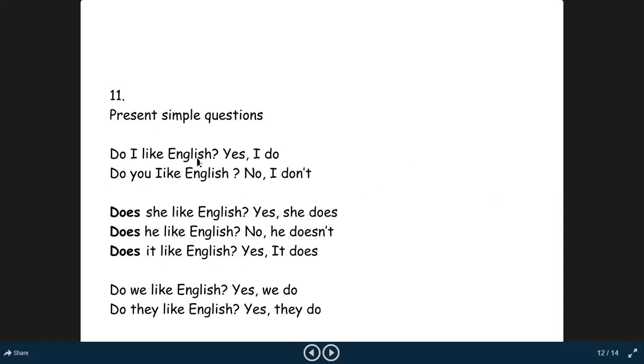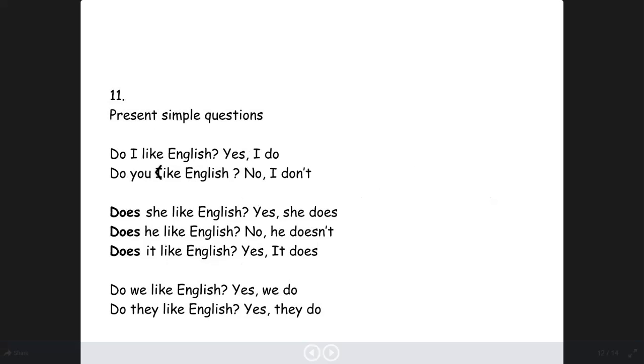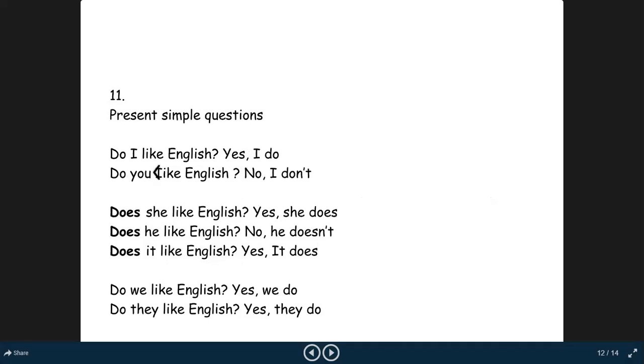Now come to the questions, the interrogative sentences. Again, for I, we, you, and they, we use do. Do I like English? Yes, I do. Do you like English? No, I don't. Both options can be heard as answers. But the thing to keep in mind is with I, you, we, and they, we use do. And with he, she, it, we put does at the start of the sentence.